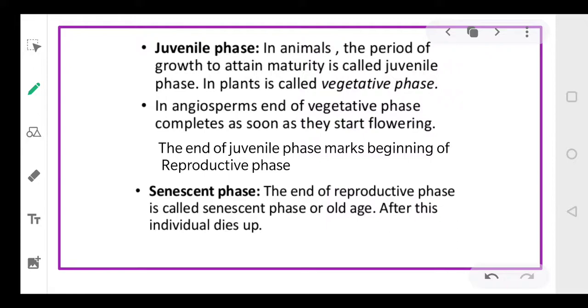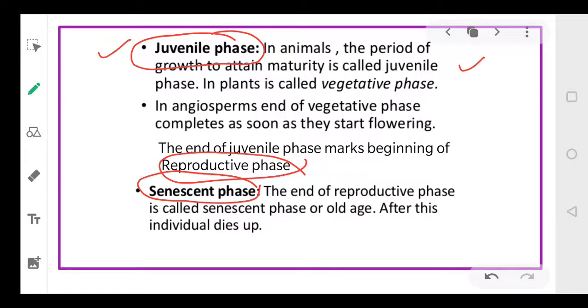Now, dear students, we are generally in the growth phase before we become mature. This phase is called the juvenile phase. So we can divide our lifetime into three phases, right? One is the juvenile phase, another is the reproductive phase, and third is the senescent phase or old age, right? In the first phase, it is the period of growth, which is called the juvenile phase, and in plants it is called the